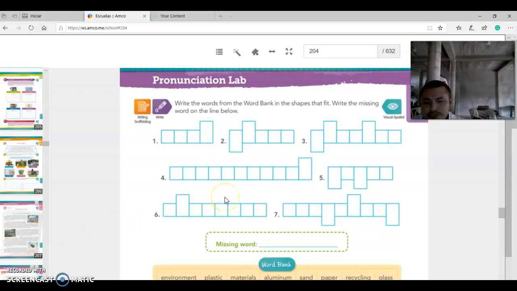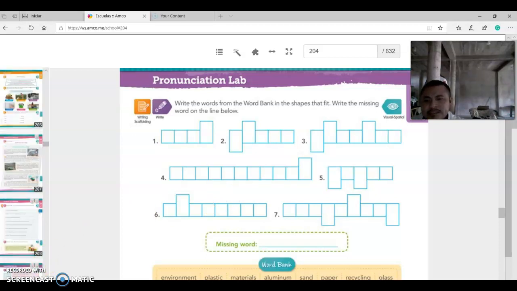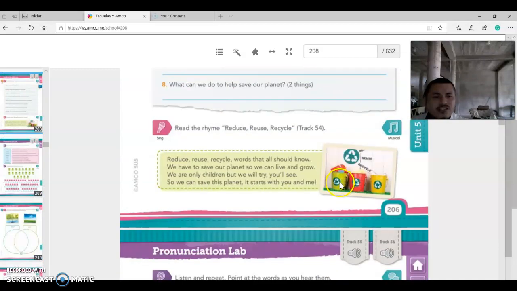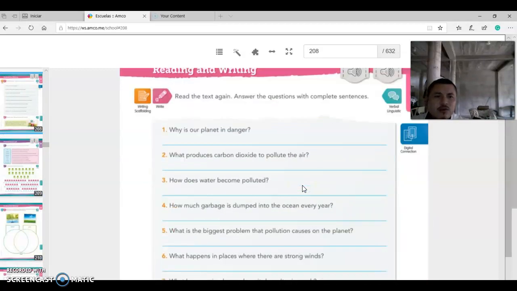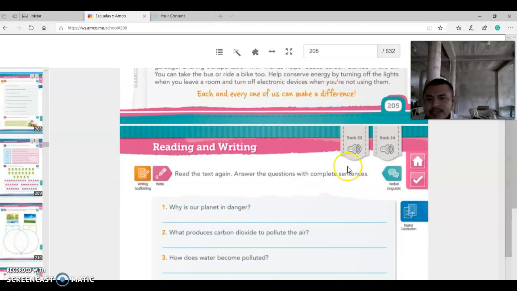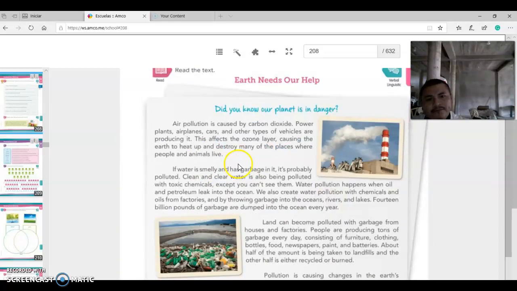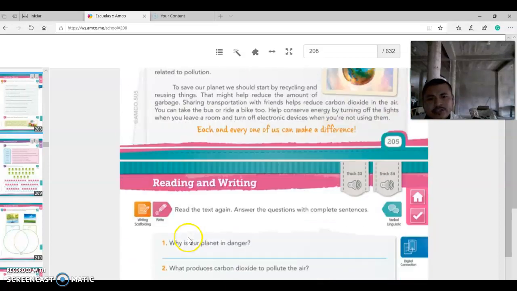And also you need to do page 206. Okay, so you need to do this page 206. To do this, you have two options. You can listen to this reading, or you can go and find the answer. So what are you going to do?